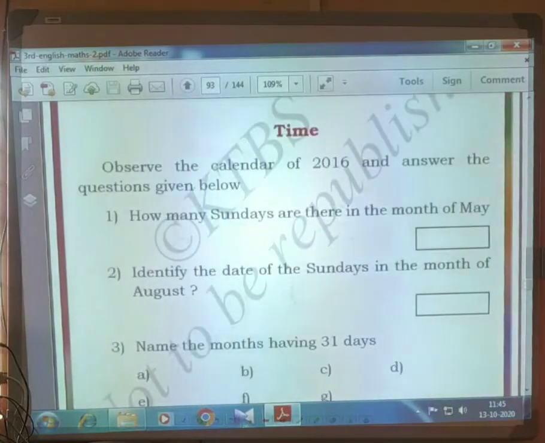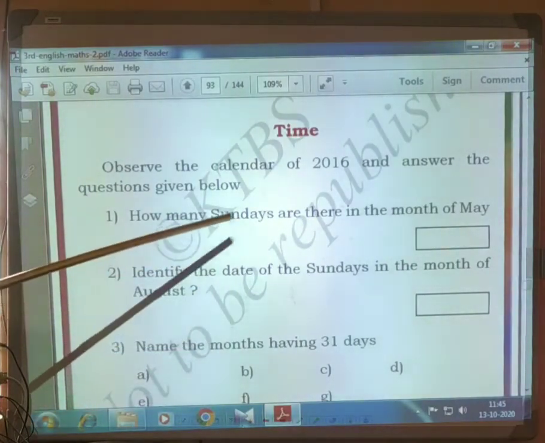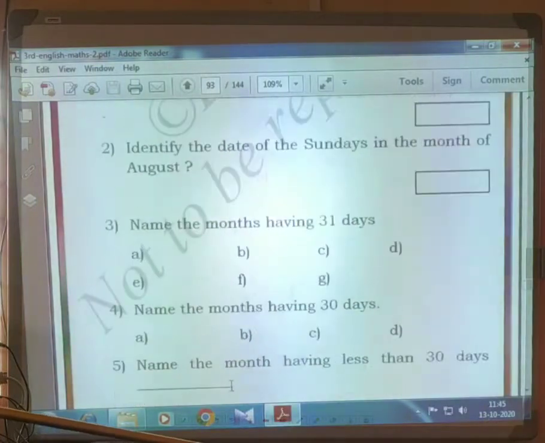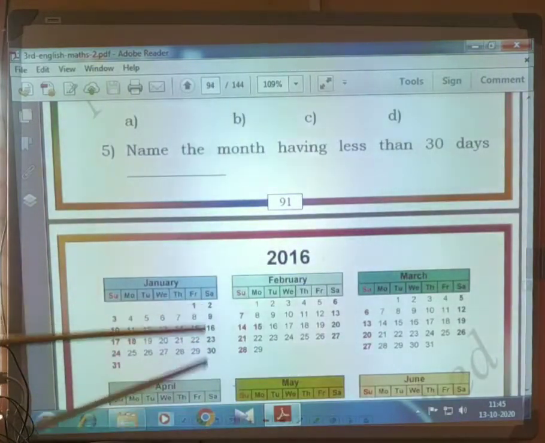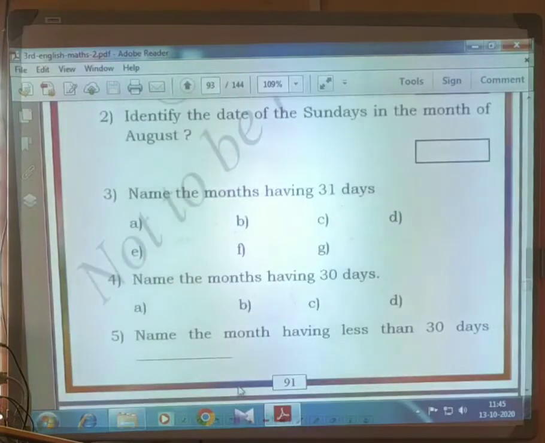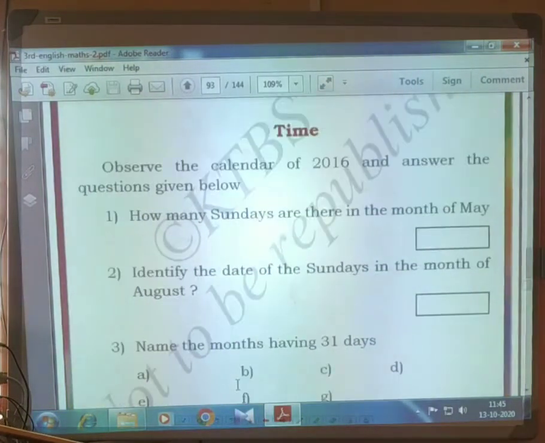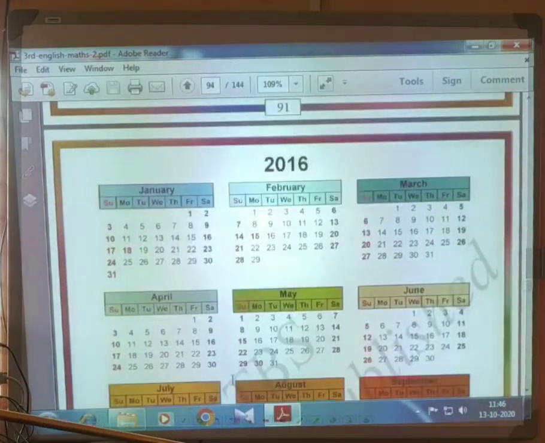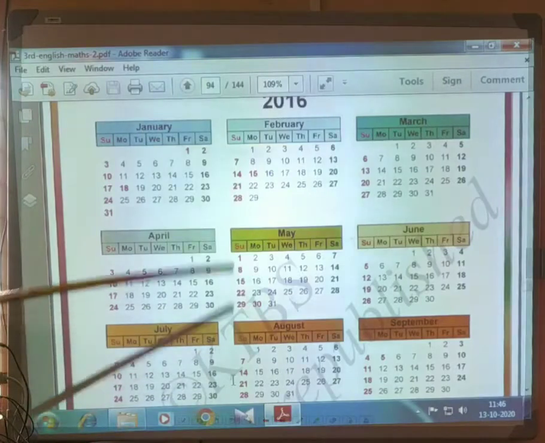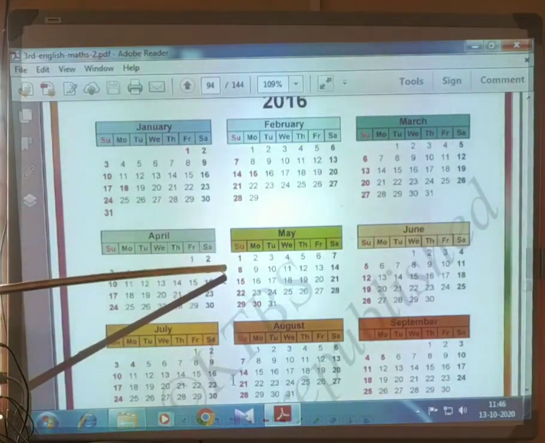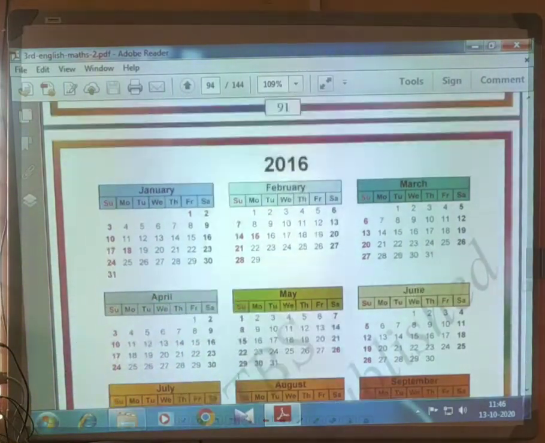Next, come to time. Okay, observe the calendar of 2016 and answer the questions given below. How many Sundays are there in the month of May? See, here is the 2016 calendar. See here, where is the month of May 2016? Sundays: 1 Sunday, 2, 3, 4, 5. Total 5 Sundays are there in the month of May.